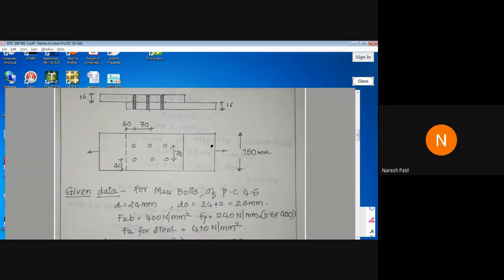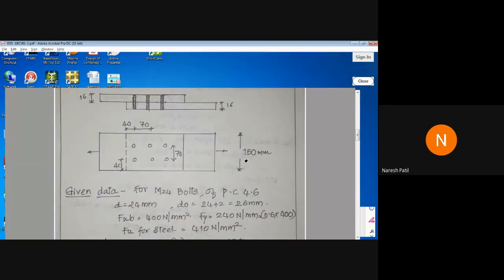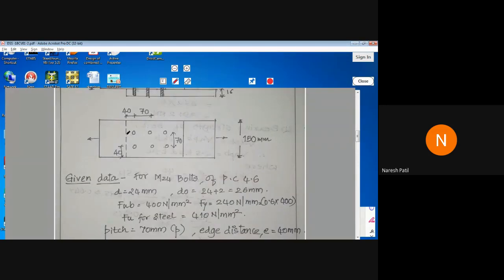I forgot to tell you that if in this case you have two plates of different thicknesses, what you have to do? We have to take the least thickness while considering T. Wherever T will be there, in that T you have to take the minimum thickness of the two plates. Now here the two plates are of the same thickness, so no problem. But if the thickness varies, then you have to choose the least thickness. Understood?